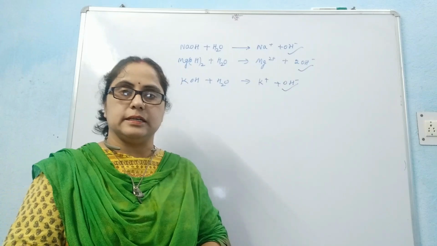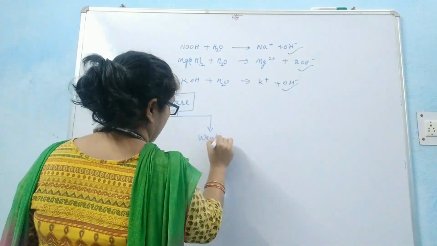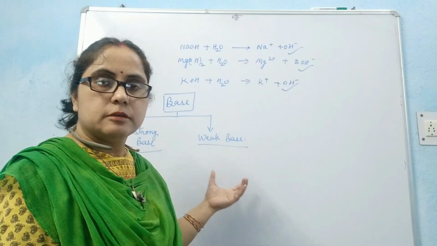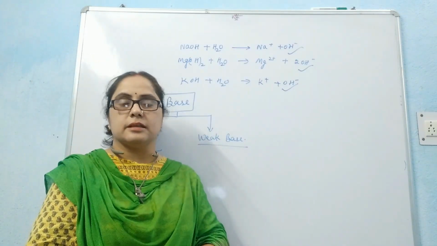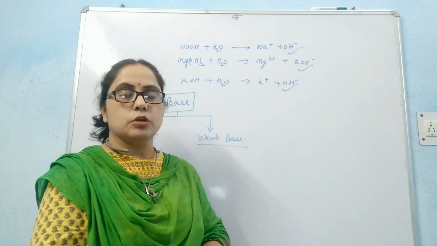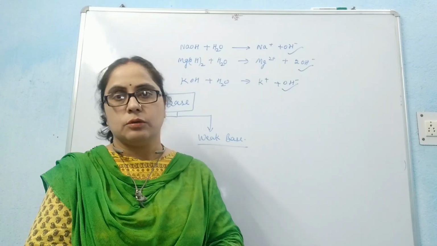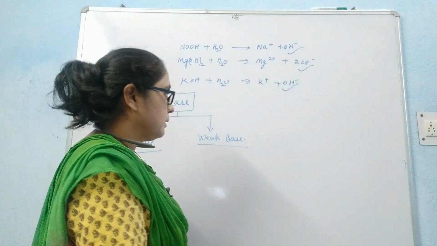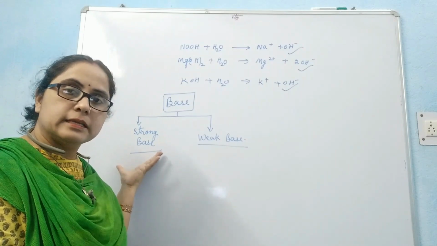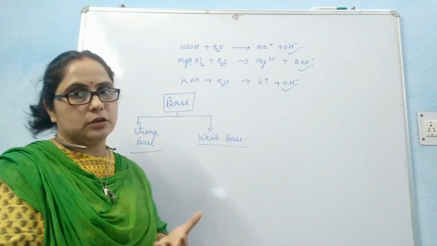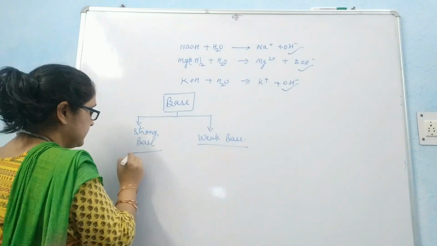Now we will discuss the types of bases. Bases are of two types, strong base and weak base. As we have discussed, when a base is dissolved in water, it ionizes and releases OH minus ions. Some bases are completely ionized and release a large amount of hydroxide ion. These are called strong bases.